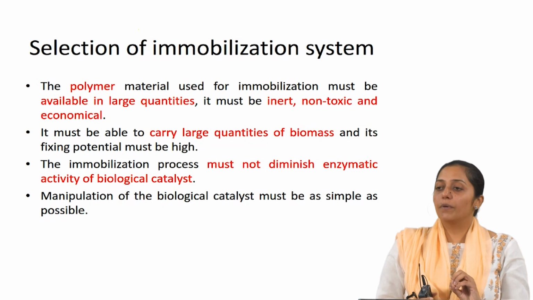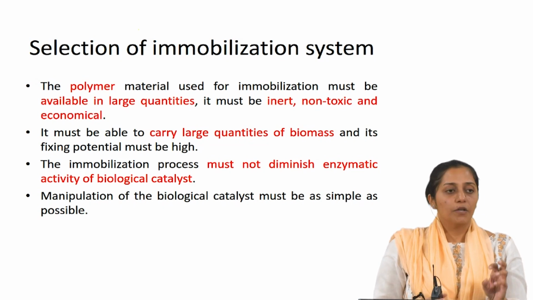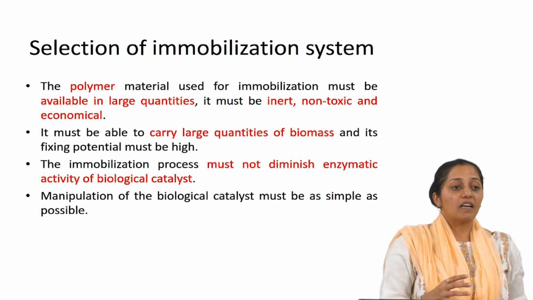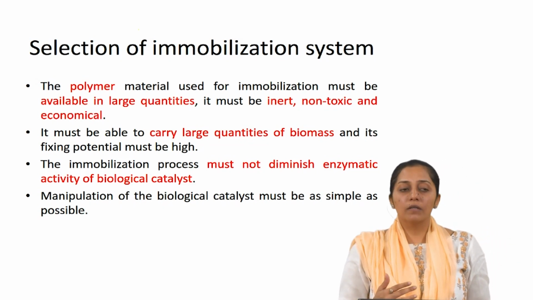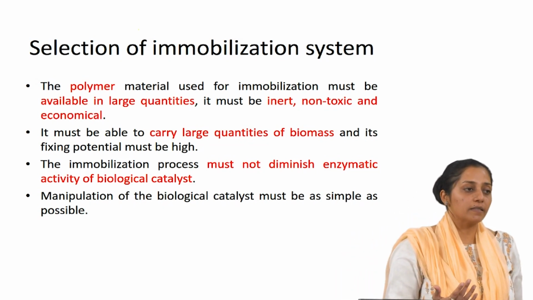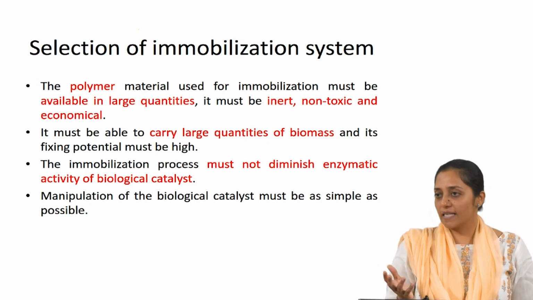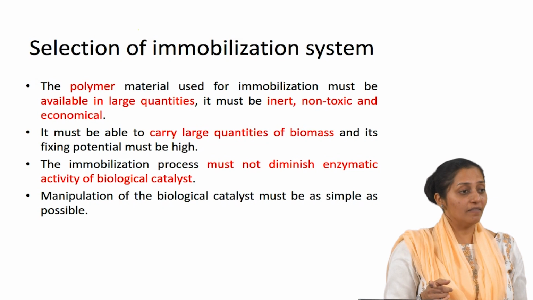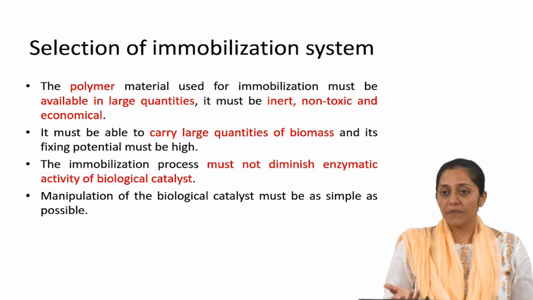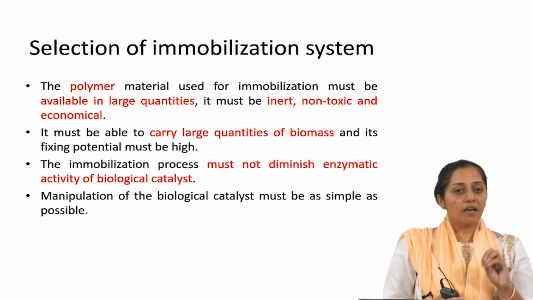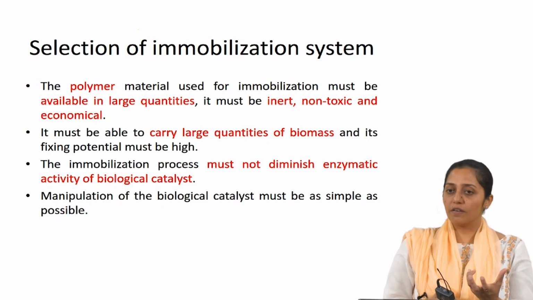The immobilization process must not diminish the enzymatic activity of the biological catalyst. Let us take an example of enzyme immobilization. You must have already read that the kind of immobilization or the immobilizing matrix may sometimes impact the active site of the enzyme, thereby disrupting the function of the enzyme. Similarly, plant cells are actually repositories of enzymes.